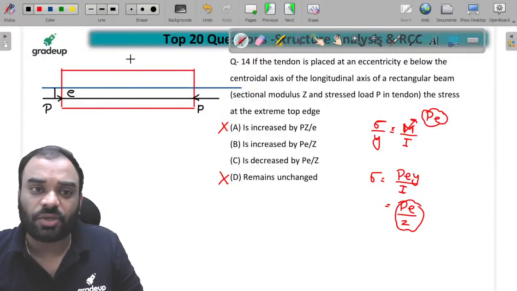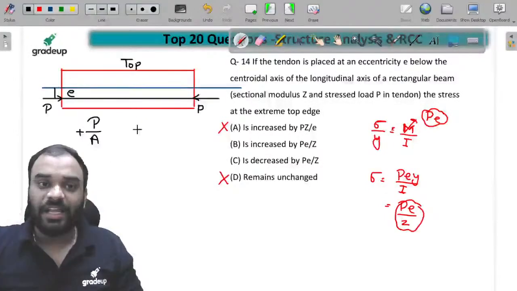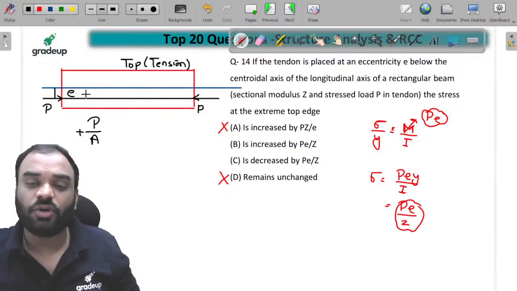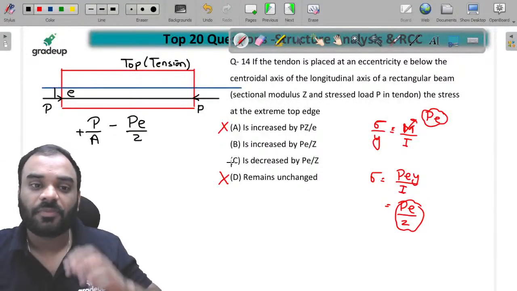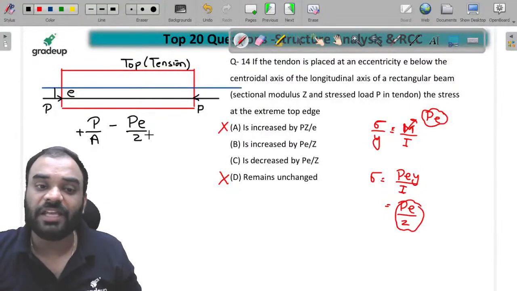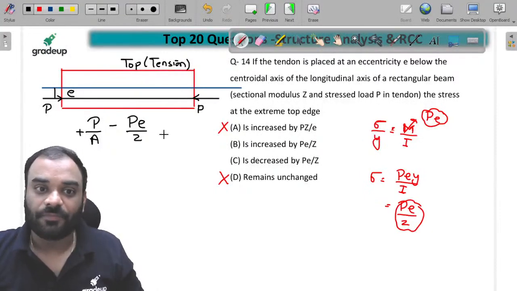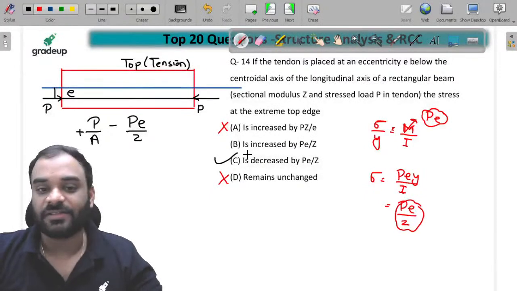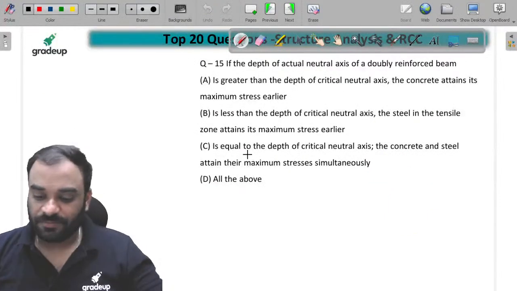Now we know that at the top fiber we have two effects. First one is compression, which is P by A, and second one is bending. Due to bending at the top fiber you may find tension, and bending due to what? That is your PE, that is your moment, right? So minus PE by Z. This is the stress which may develop due to the bending moment due to the prestressing force at the top fiber. So our value gets decreased by PE by Z. So C is the correct answer. C is right. Next question guys, next question.